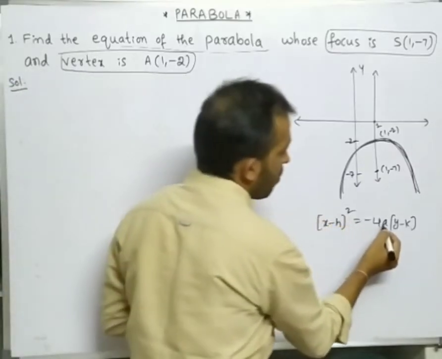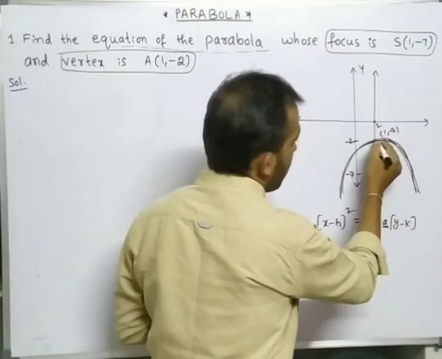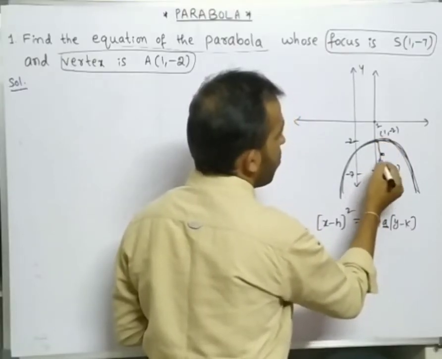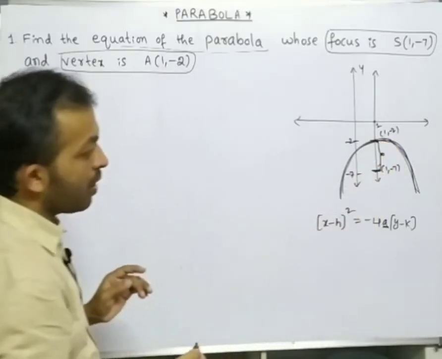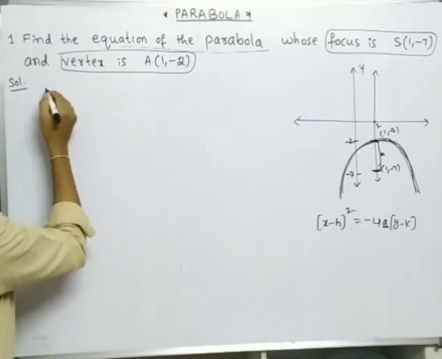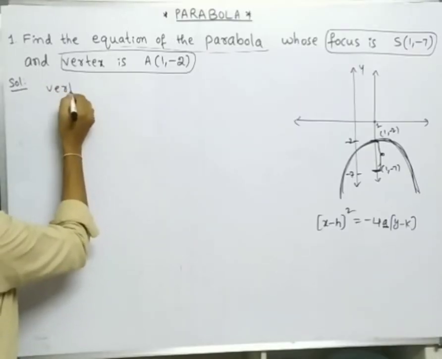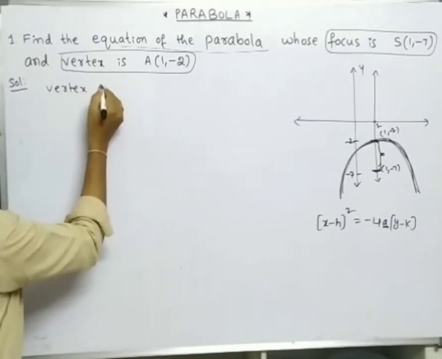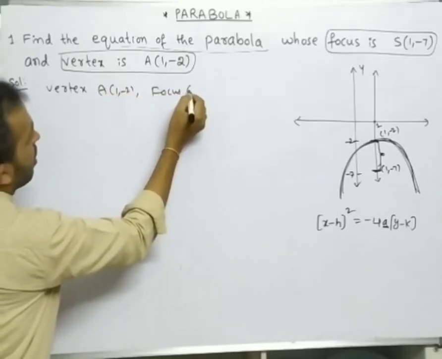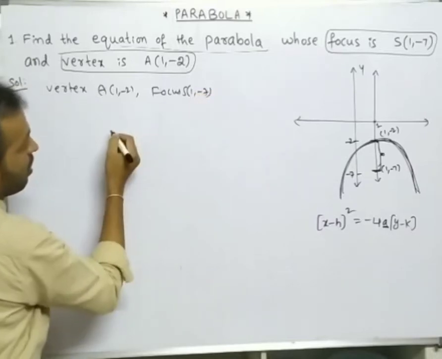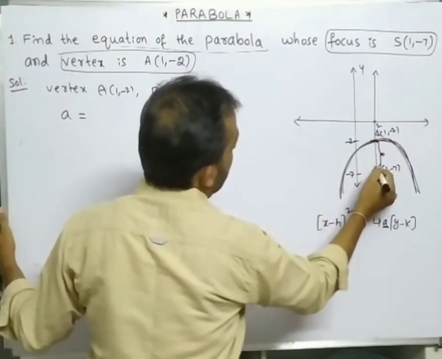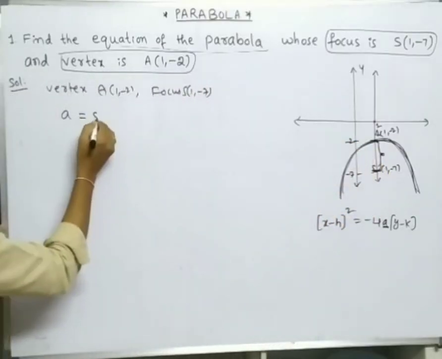First of all, we need to find the a value. How to find the a value? a is nothing but the focal distance, the distance between focus and vertex. So first of all, write what is given. Here the vertex is (1, -2) and the focus is S(1, -7). So a is equal to what? a is equal to the distance between S and A, a equals SA.